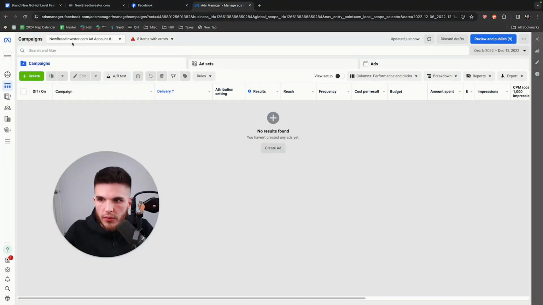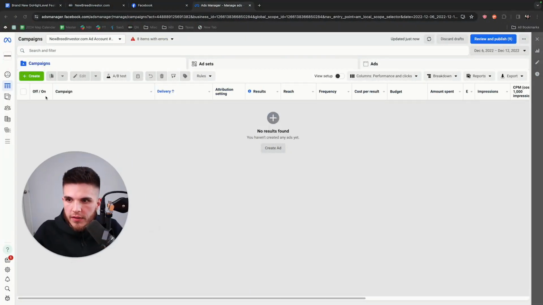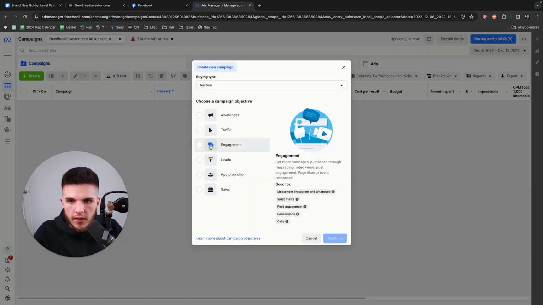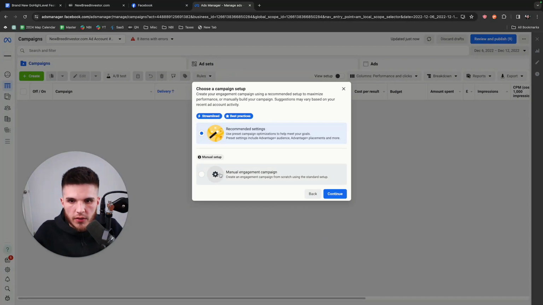All right, so you go into your actual Facebook Business Manager and you're going to click on Create, and then you're going to click on Engagement, because the objective of this type of system is to get people to comment a specific keyword, which would then start the DMs. So we're going to click Engagement and click Continue, and then we're just going to do Manual Engagement Campaign.